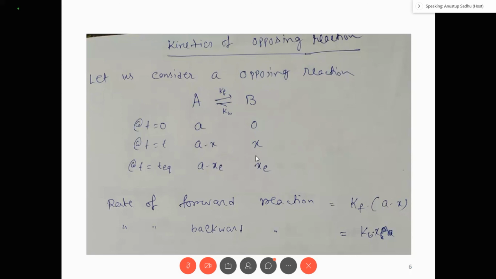So Xe is the concentration of the product at equilibrium. This is different from X, right? This is also a value of X, but this is not X, right? So rate of the forward reaction is Kf into A minus X. You know that Kf from this equation, Kf into concentration of A. Concentration of A is A minus X, so that's why Kf into A minus X. Now rate of backward reaction is equal to Kb into X. Why? Because Kb into concentration of B, because here B is the reactant. So Kb into concentration of B. What is the concentration of B? X. So Kb into X. Right?